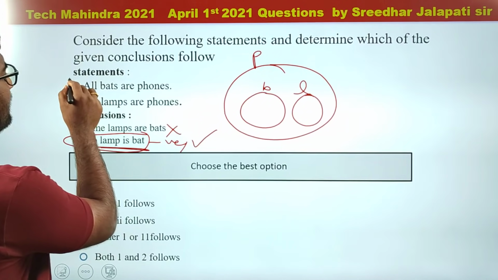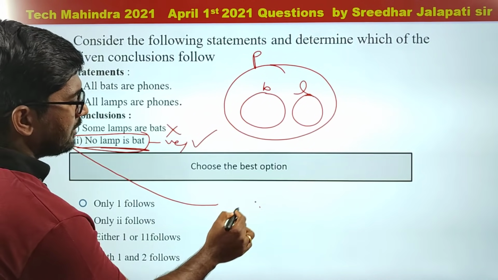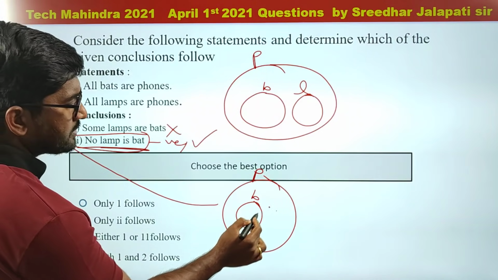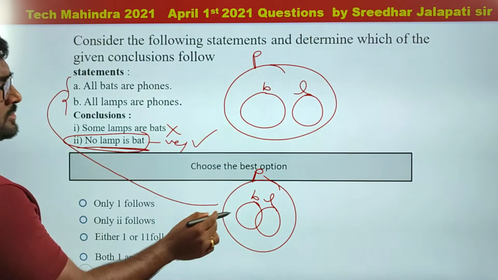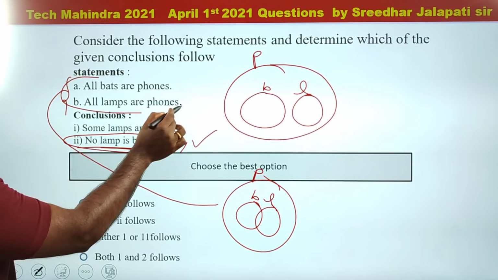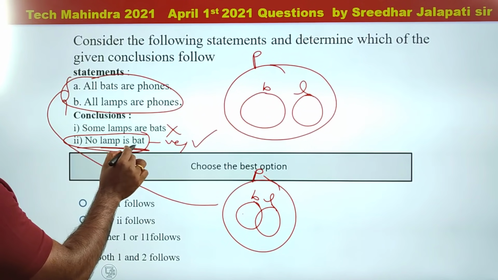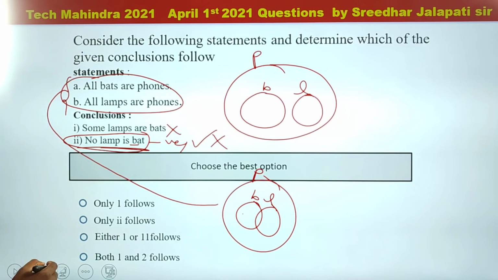So now I am drawing the diagram for these statements like this. All bats are phones and all lamps are also phones. So I have drawn this diagram without disturbing the statements, and in this process bats and lamps have intersected, so this no lamp is bat has become false.